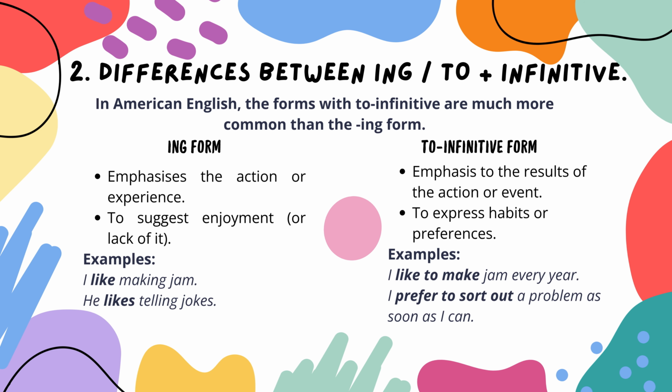But what is the difference between using the two forms? It should be noted that in American English, it is more common to use to plus an infinitive verb. We use the verb ending in ing when we want to emphasize the action or experience. For example, I like making jam. On the other hand, we use to plus an infinitive verb to emphasize the result of the action or express habits or preferences.